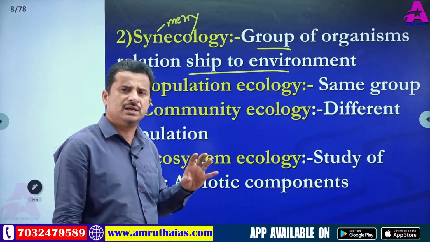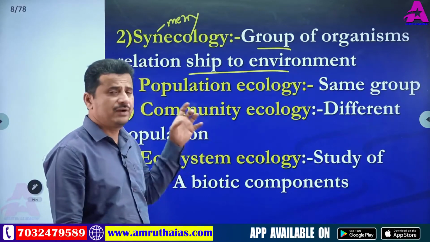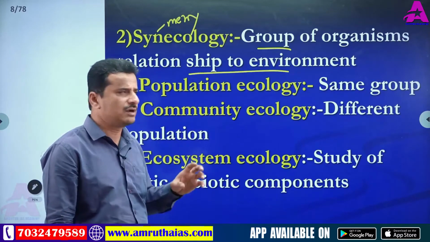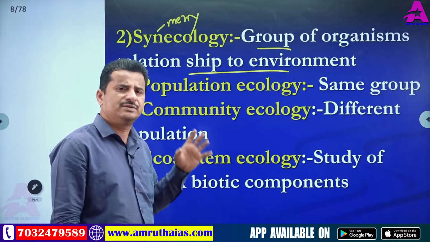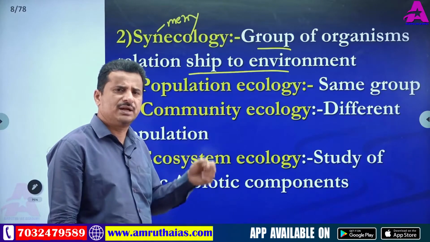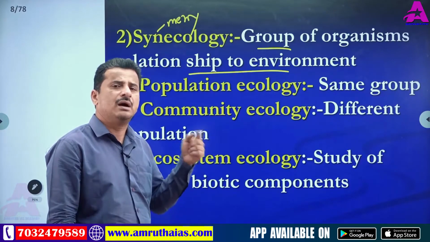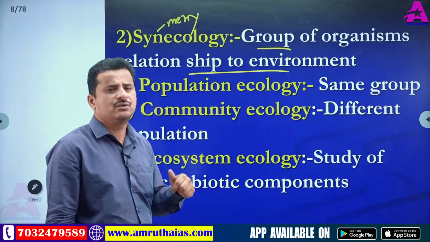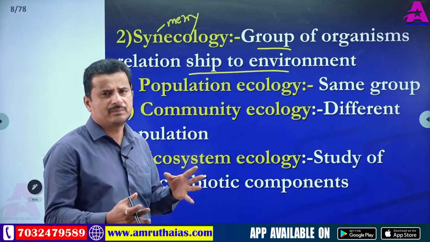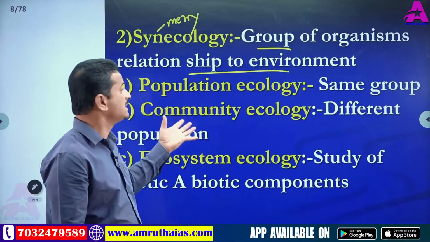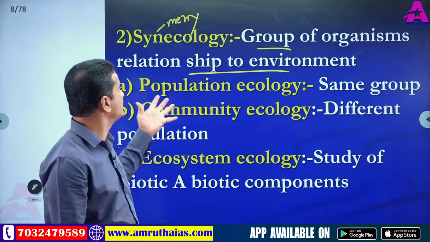So here synecology means the relationship of different organisms, many organisms, different groups of organisms in relation to the environment. Again, synecology has different types, based on whether the group is the same type of species or different species, the same type of community or different community, or whether they live in the same ecosystem or different ecosystems, the same biome, and so on. So these are again the different types of synecology. One by one, I am explaining the subgroups of synecology.